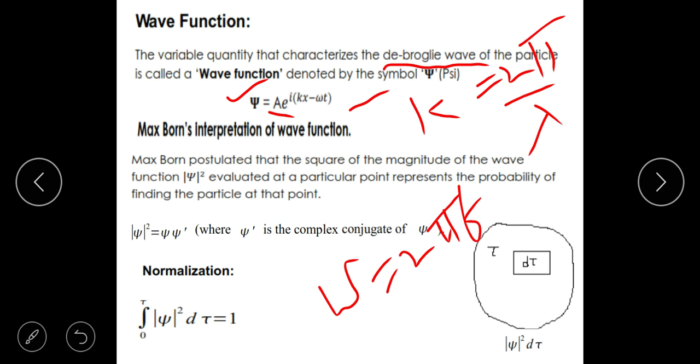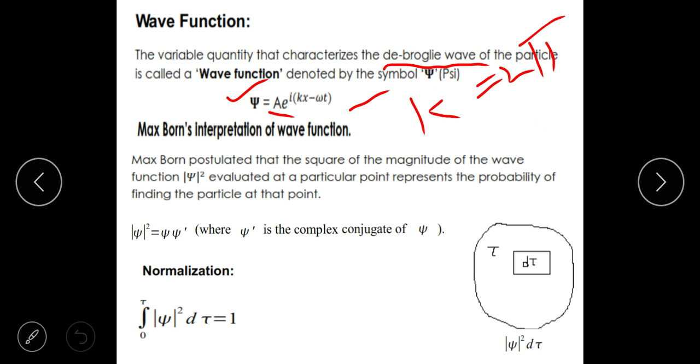So this is how a usual wave is represented, and that is the initial representation of a matter wave also. What you must recognize here is that A is the amplitude, and the exponential of imaginary i into (kx minus omega t) represents the phase part of it, which is responsible for the interference, which we had discussed in the last class. Okay, this is how it is represented.